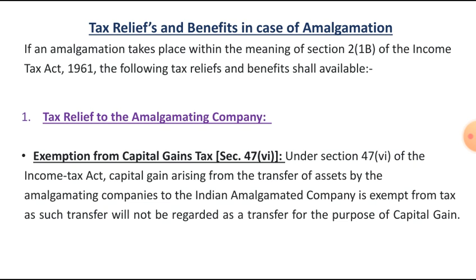The first one is tax relief to the amalgamating company. First, exemption from capital gains tax, Section 47(6).